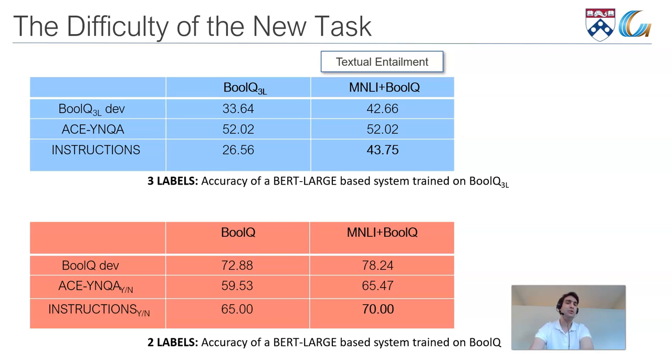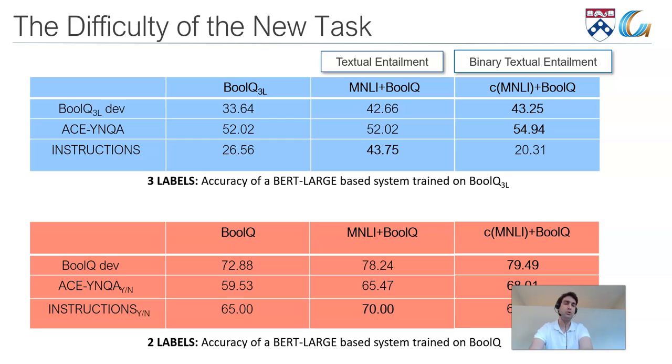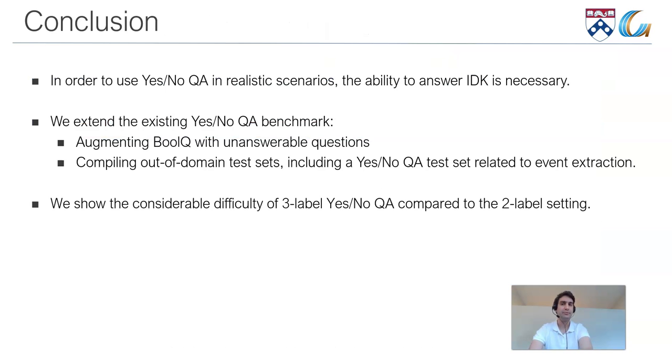We also see that when we use the binary version of textual entailment, it even further improves the performance, also in the case of the three-label and two-label settings, but still we have a large gap between the three-label and the two-label settings. So to conclude, we claim that if we want to use yes-no QA in realistic scenarios, we need the ability to answer I don't know.